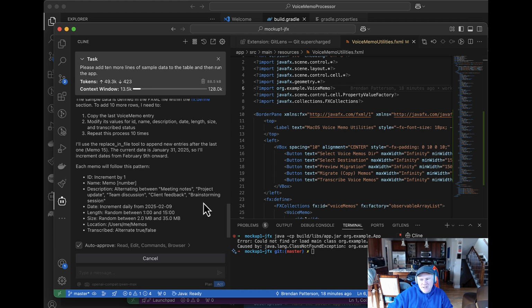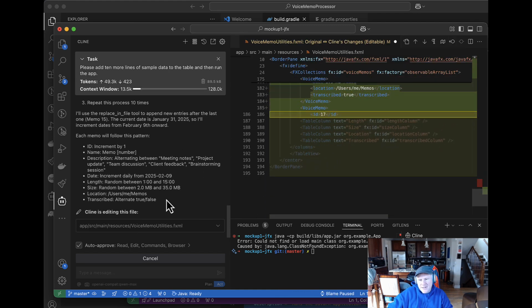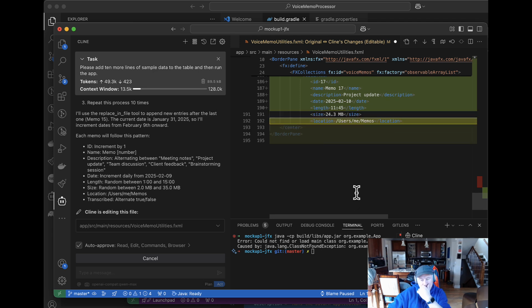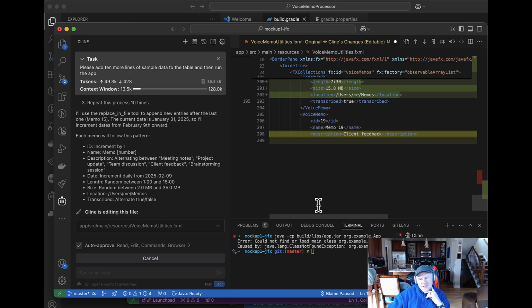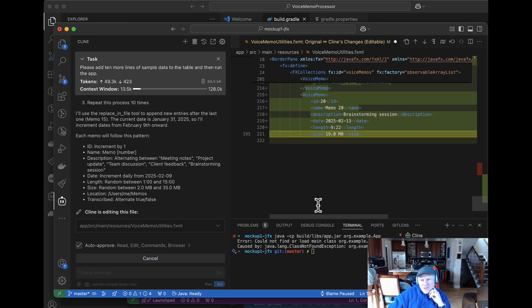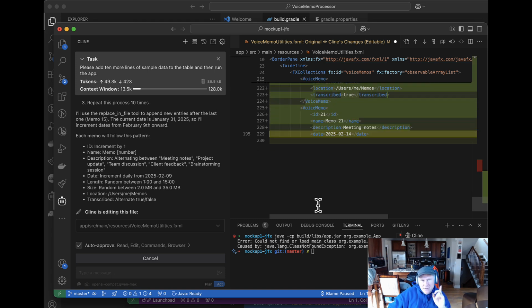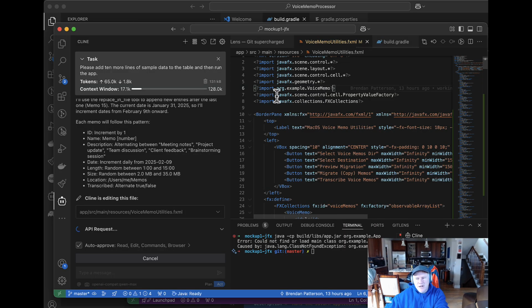So I also have Cline set up to be able to do everything automatically, which is amazing to watch. And this is fast, like how fast it's writing this code. I don't know the exact speed. I think that can be shown somewhere. OpenRouter AI. While that's working, we should see this work because that's interesting.